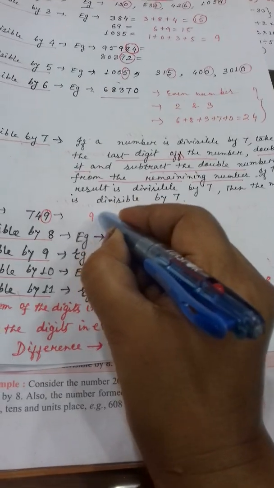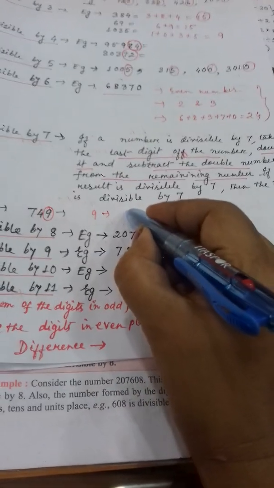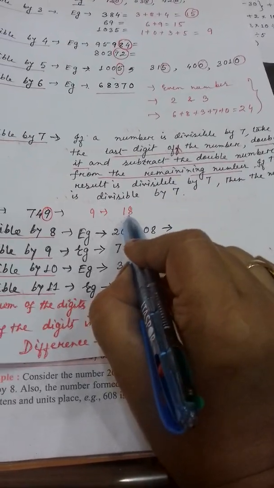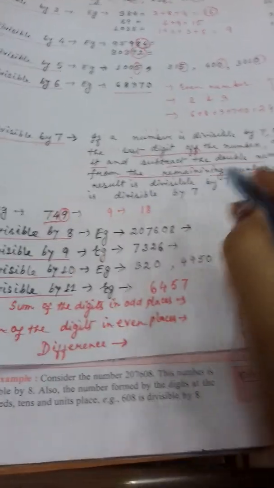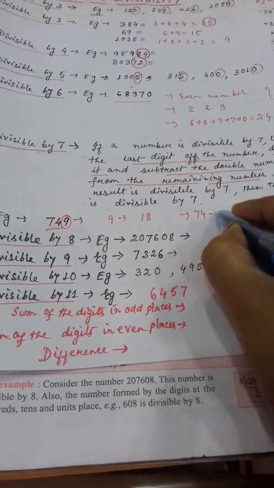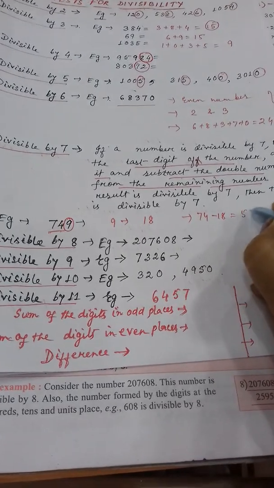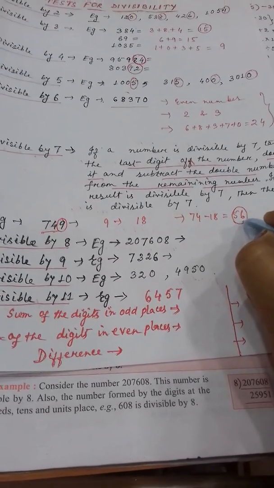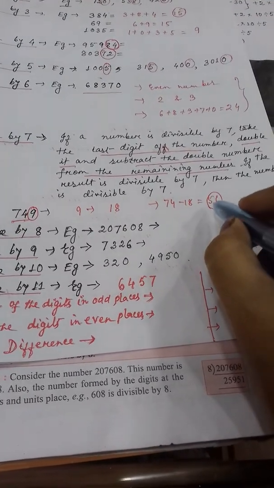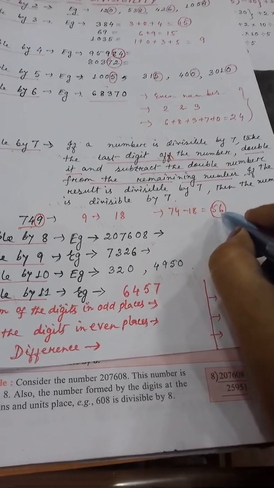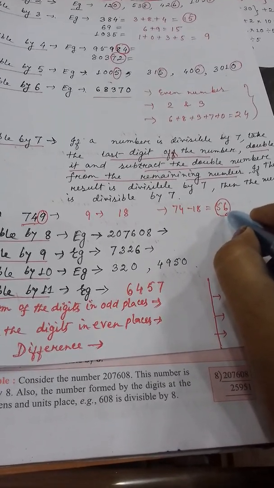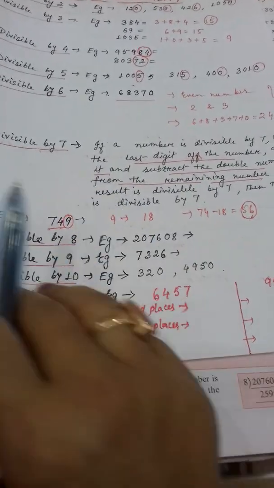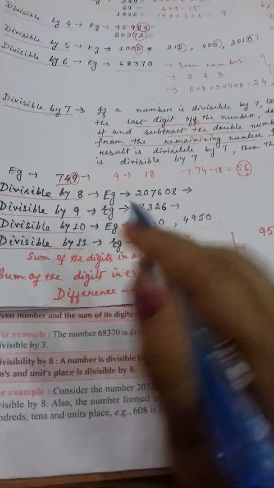What is here? 9. If you make it double, what will you get? 18. Got it or not? Now you subtract this 18 from the remaining number. That means 74 minus 18. What do you get? 56. Now you have to see whether this 56 is divisible by 7 or not. 7 eights are 56. So as this remaining number is divisible by 7, that means this complete 749 is divisible by 7. Got it or not?